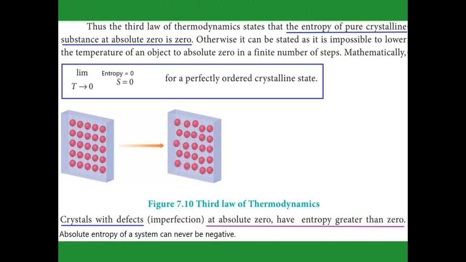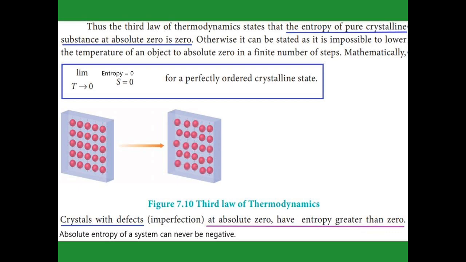The third law of thermodynamics states that the entropy is zero for a pure crystalline system when the temperature is absolute zero. See the box: in the limit where the temperature is absolute zero, the entropy value also becomes zero. This holds only for a perfectly ordered crystalline solid. The order should be perfect.